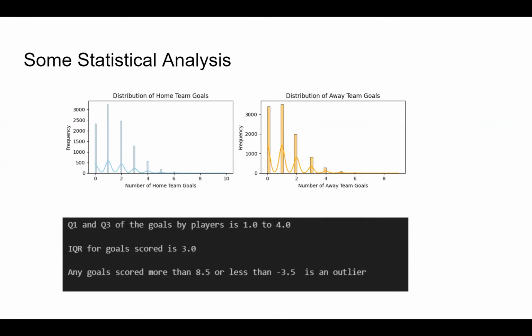So, for starters, some statistical analysis was done on the data, on the number of goals scored by home and away teams, and the chart is before you. It was observed that home teams in general score more goals, whereas away teams in general score less goals. As we can see here, the probability of an away team not scoring a goal is higher, whereas it is not as high in home teams. So it shows that home ground advantage is, in fact, a real thing.